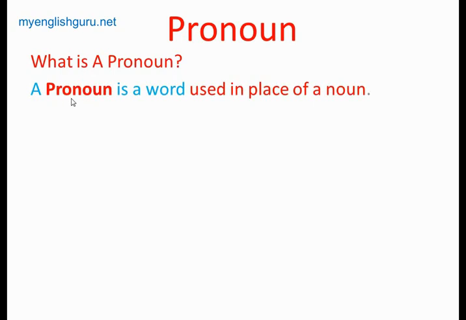A pronoun is a word used in place of a noun. What is a pronoun? It is a word that is used in place of a noun. For what? That also we'll see. We have to understand that a pronoun is a word which is used instead of a noun in the second or in the next sentences. How do we use it? For example,